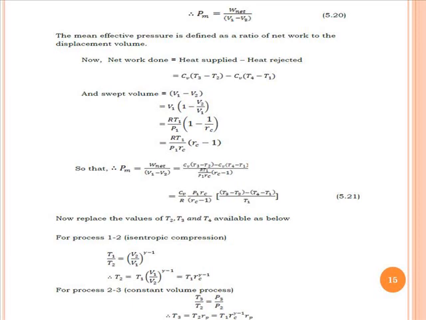Now we replace the values of T2, T3 and T4 using the equations.